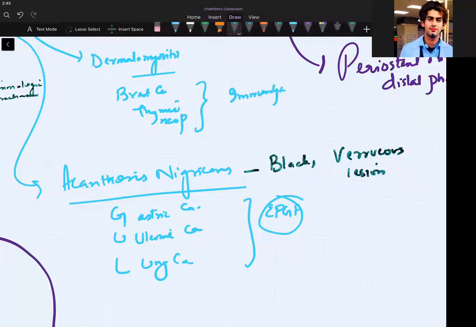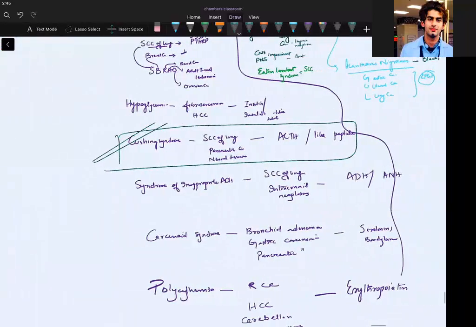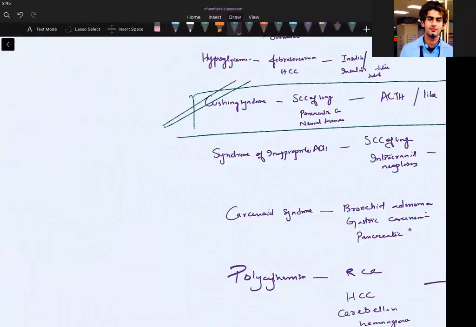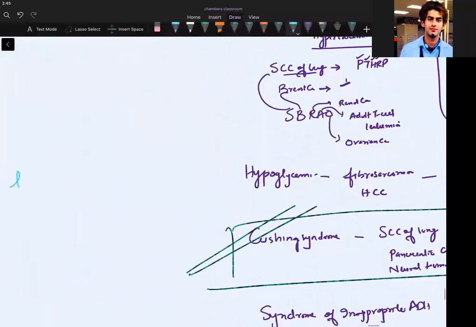Okay, this was about hypercalcemia. Now, can we write also some hypocalcemia? Which paraneoplastic syndromes have hypocalcemia? Yeah, we have hypocalcemia also. So hypocalcemia seen in medullary carcinoma of thyroid.